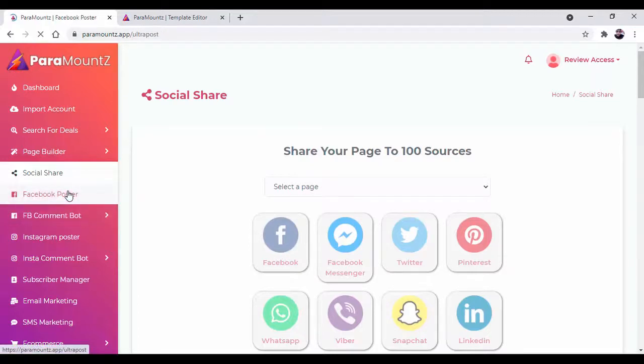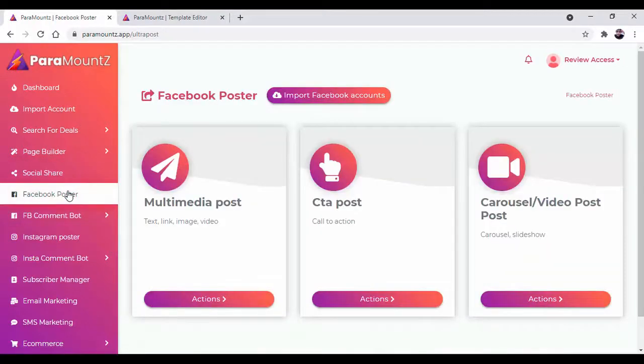Now there is a direct Facebook poster which will help you to create multimedia post, call to action post and carousel or video post. Inside the multimedia post you can create text post, link post, image post and video post.